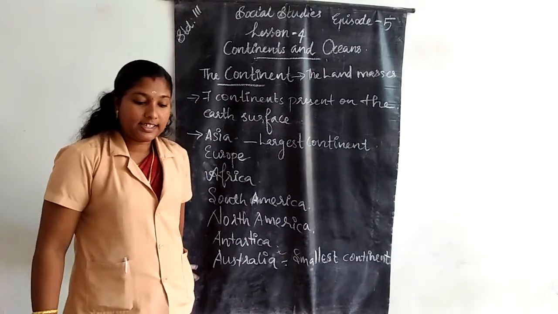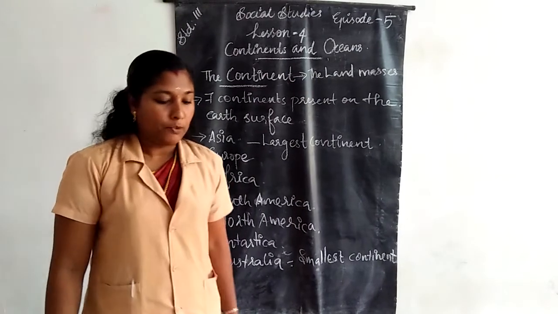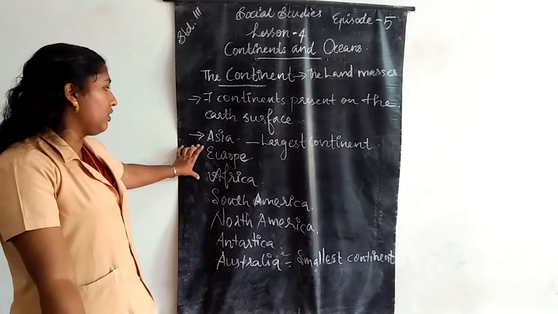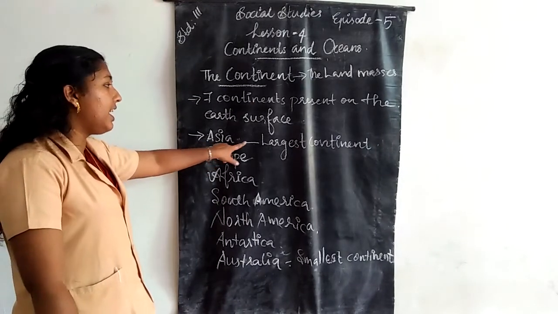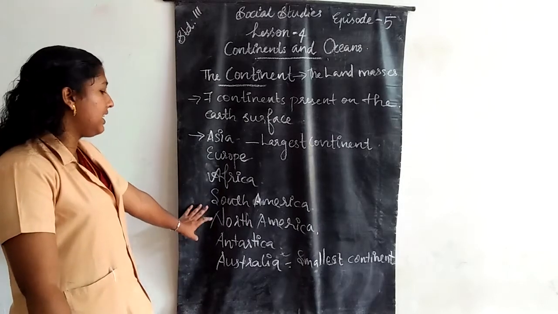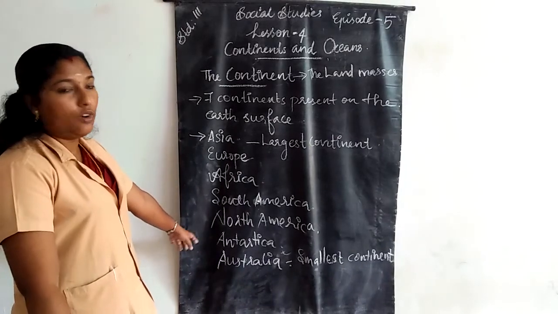Australia is the smallest continent. Have all of you understood? Which is the largest continent? Asia. Asia is the largest continent. Which is the smallest continent? Australia. Australia is the smallest continent.